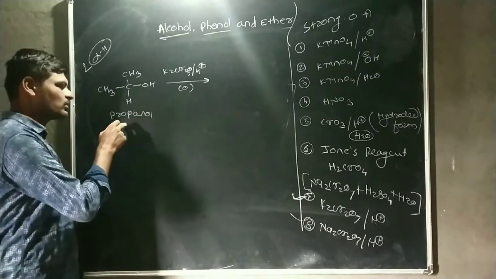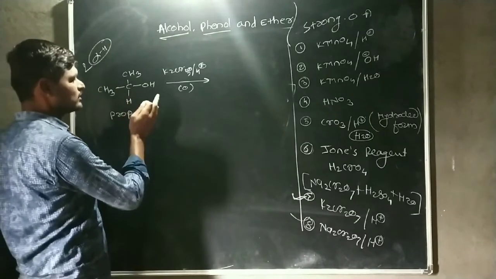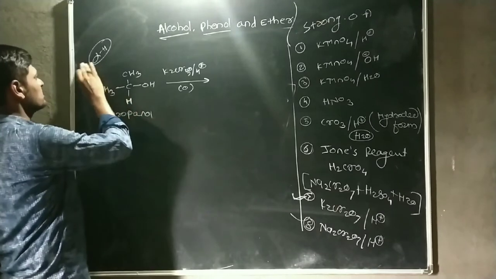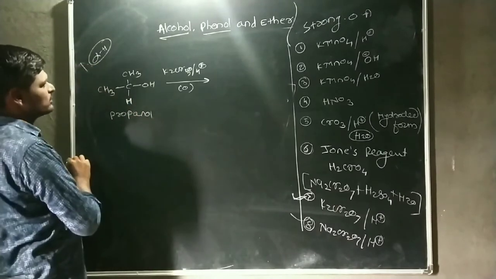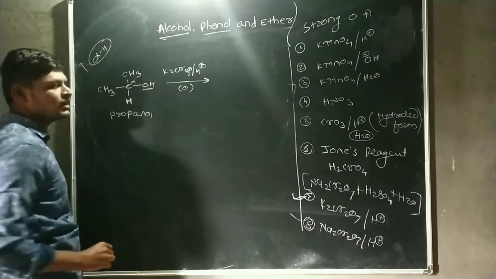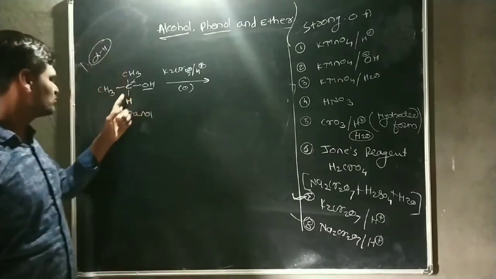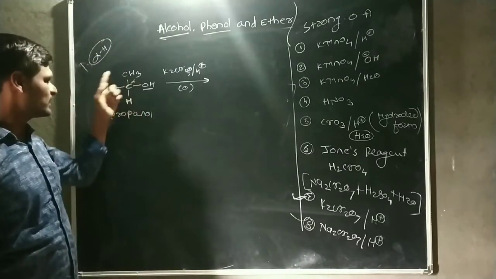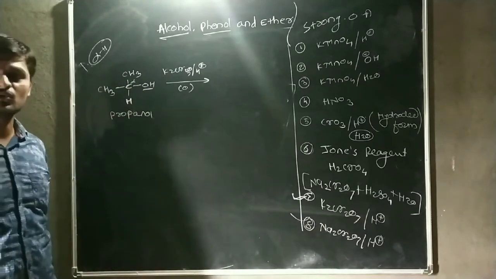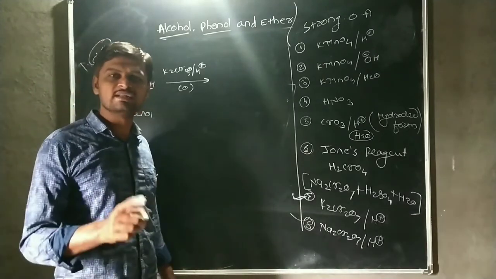The first oxidation product of a secondary alcohol is a ketone, because the oxidation happens with the one alpha hydrogen present here. The hydroxyl group is directly attached to this carbon atom, so this carbon is the alpha carbon, and the hydrogen attached to it is the alpha hydrogen. In the case of a secondary alcohol there is only one alpha hydrogen. Therefore, the secondary alcohol undergoes oxidation, and its first oxidation product is a ketone.